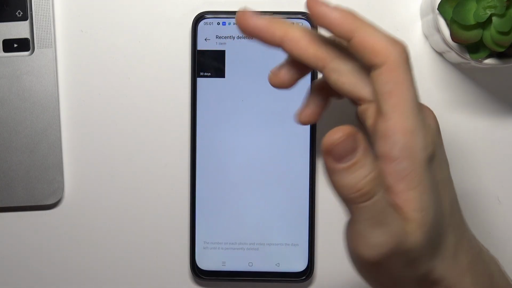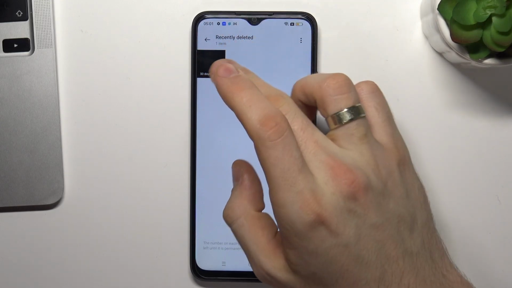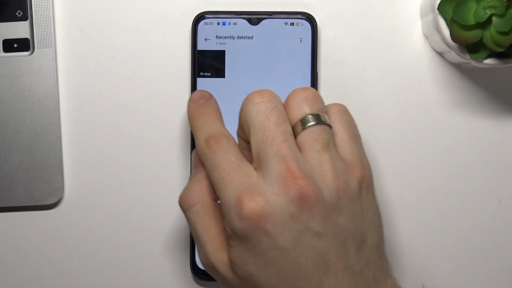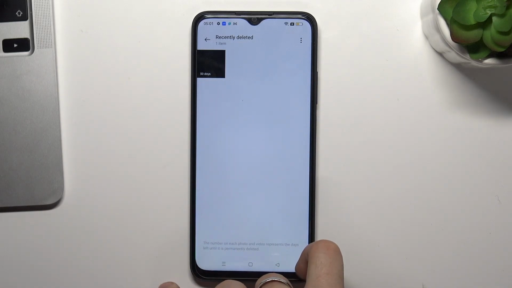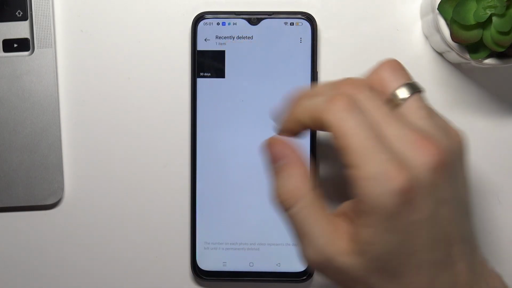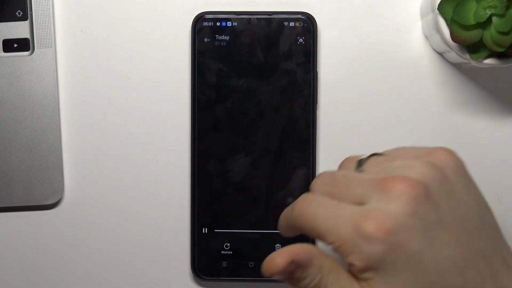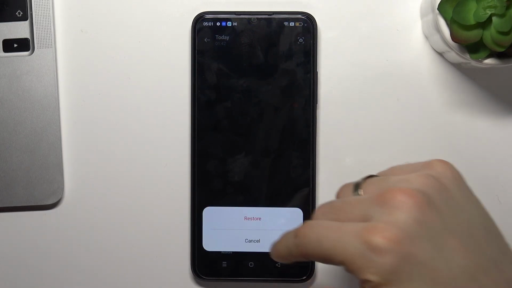So, if you want to recover your photo or video, you can see how many days it will be in recycle bin. So click on this photo or video and just click restore and restore.